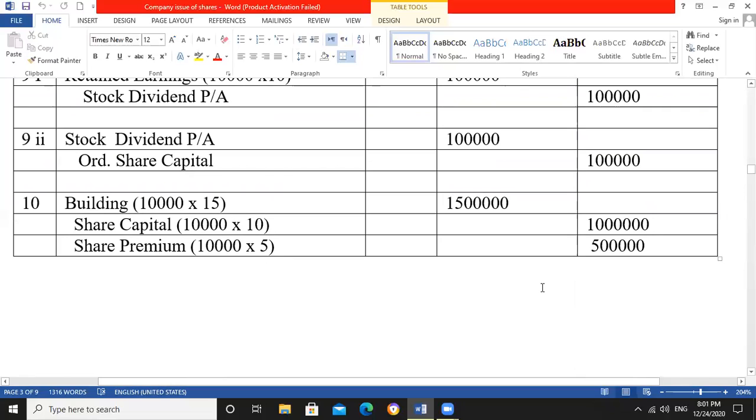Because we are purchasing the building at the price of 15 lakh, building will be debit, and share capital will be created because we are issuing 10,000 shares of rupees 10 each, so 1 lakh, 10 lakh will be created. And 5 lakh will be our profit, because we are showing the 10 rupees share at a price of 15 rupees, so the 5 rupees is our share premium.